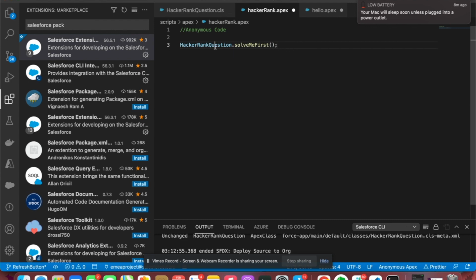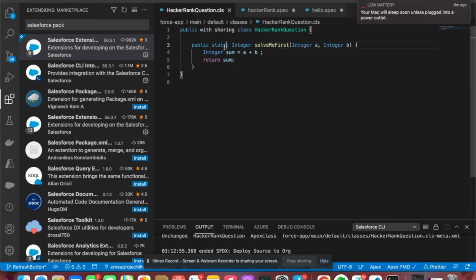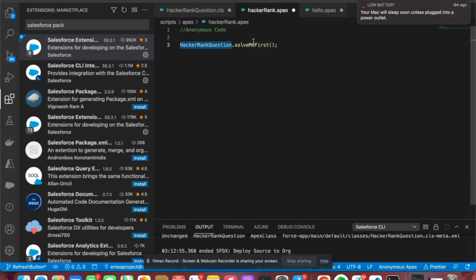And guys, as you see here, as this method is static, it allows me to call this method by class name. If I erase this part, to reach this method I need to come here and create an instance of this class.